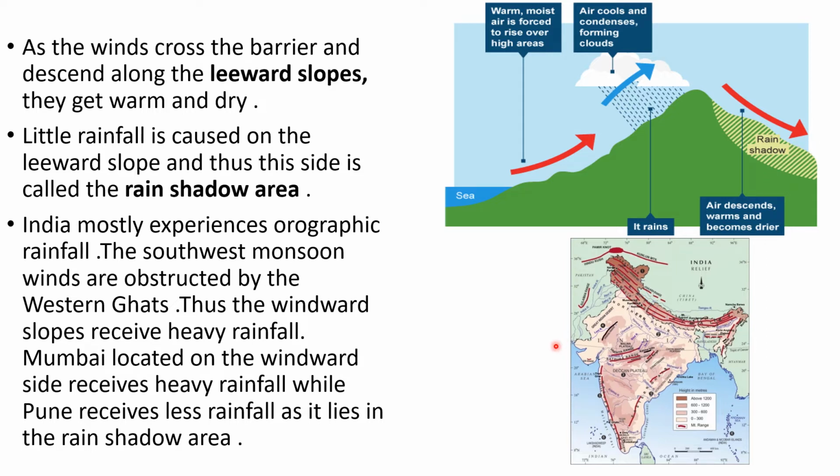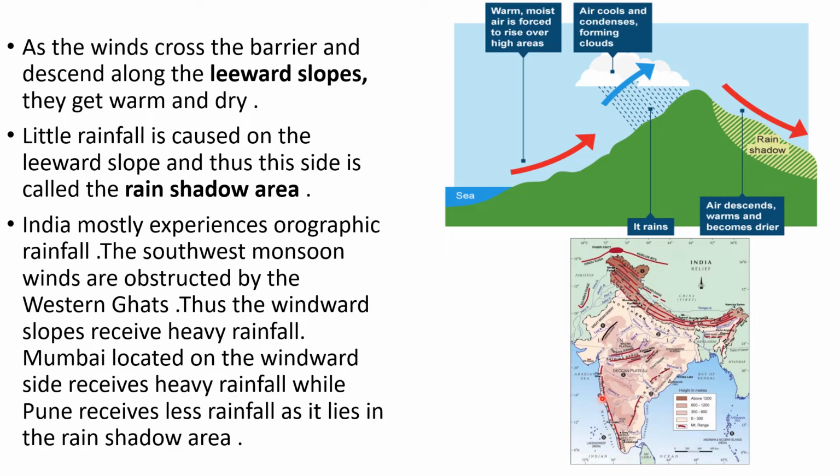Most of the rainfall received in India is orographic rainfall. For example, from June to September, the southwest monsoons blow in India. The southwest monsoons blow like this, coming from the southwest, and they blow towards India. The southwest monsoons are obstructed by the Western Ghats. These are the Western Ghats.